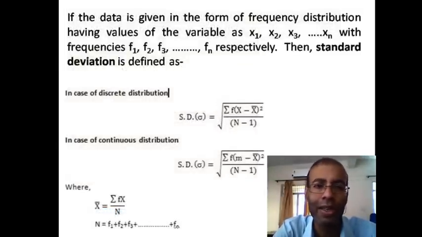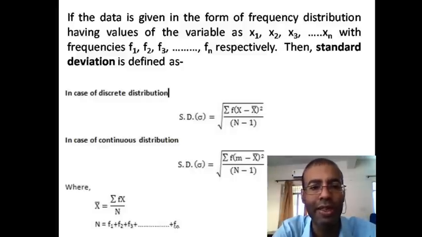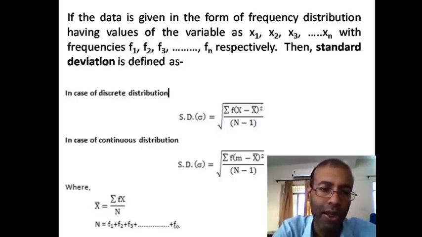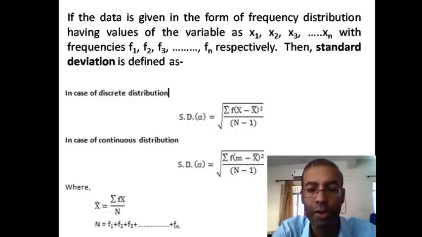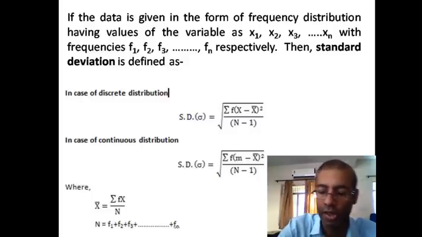If the data is given in the form of frequency distribution, then in that case we can use these two formulas, first for discrete distribution, second for continuous distribution. By using these two formulas we can estimate the value of standard deviation in the case of frequency distribution.